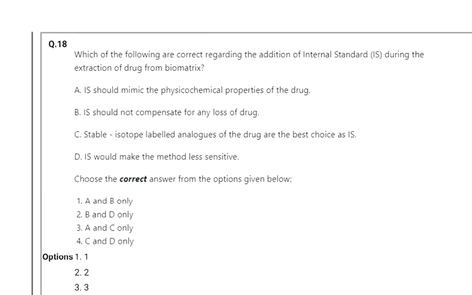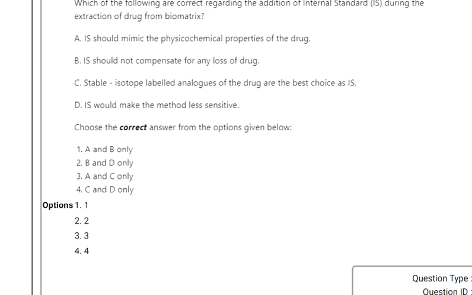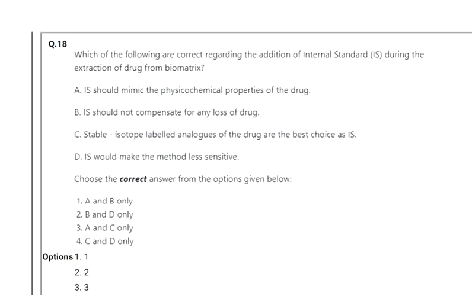The next question: which of the following are correct regarding the addition of internal standard during the extraction of drug from biomatrix? Whenever identifying an unknown drug, they should take a similar kind of drug as the internal standard. A similar kind of drug means one which shows similar effects as the unknown drug, and here A and C are correct.